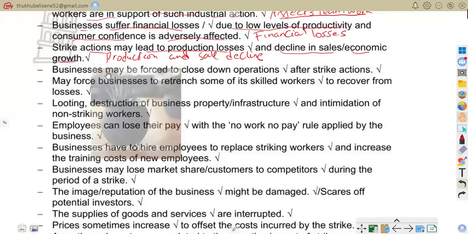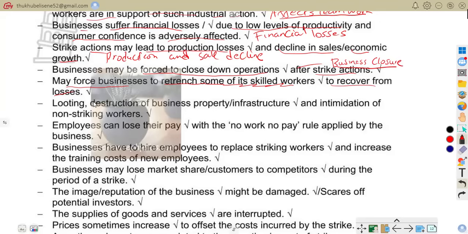So now it says business may be forced to close down. Business may be forced to close down on operations after strike actions. So here we're talking about business closure. Some business may shut down temporarily or permanently. For example, factories closing during strikes or small business collapsing after losses. So that is that. May force business to retrench some of its skilled workers to recover from losses.